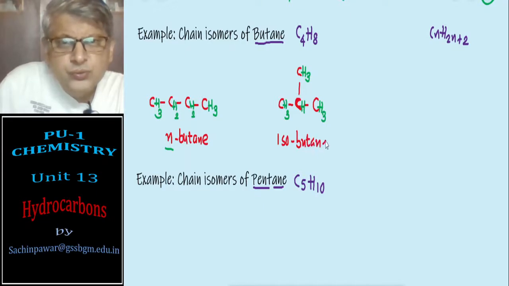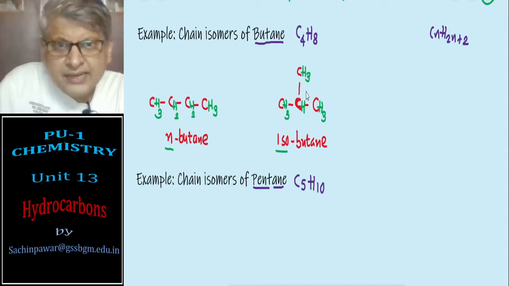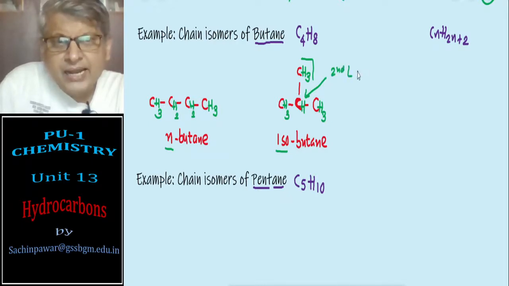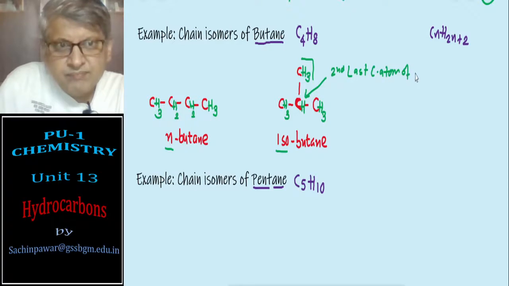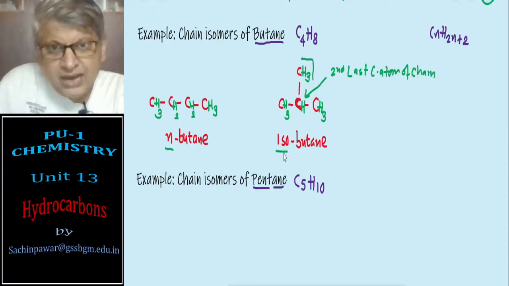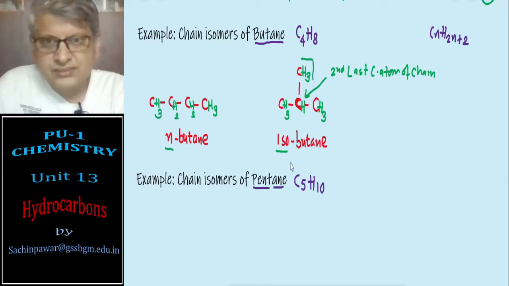The reason for using the word iso is that the second last carbon atom of the chain has got a methyl group attached to it, therefore we can use the word iso for this. So these are the chain isomers of butane.